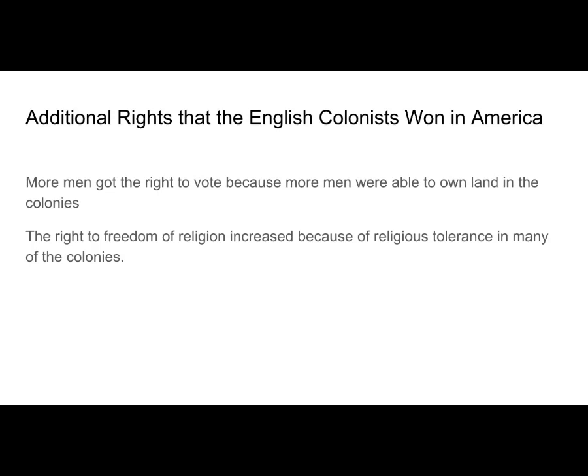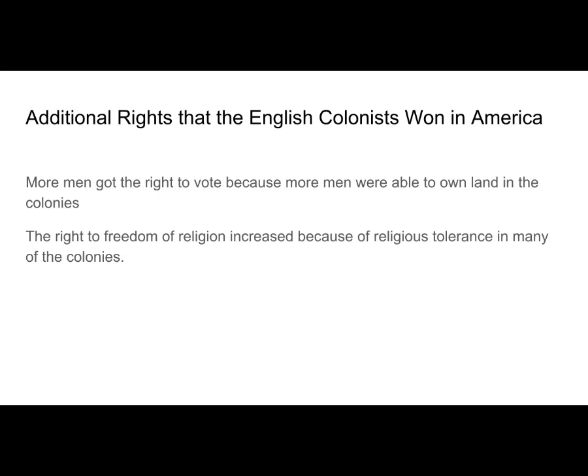The right to vote was based upon owning land in both Britain and the colonies, but the average man in Britain could not afford to own land, so he could not vote. Because land was so much cheaper in the colonies, the average man was able to own land. Thus, the average man in the colonies was able to vote. With more men eligible to vote, the colonists actually had a more representative government than Britain did.